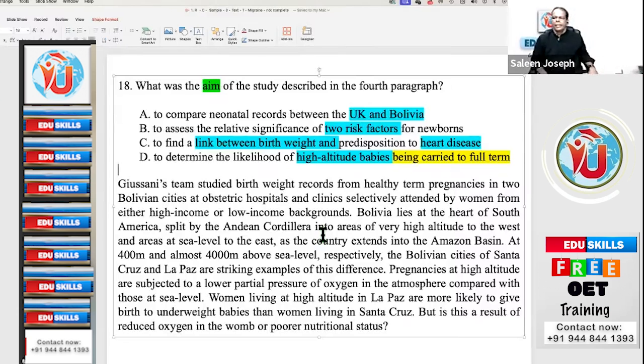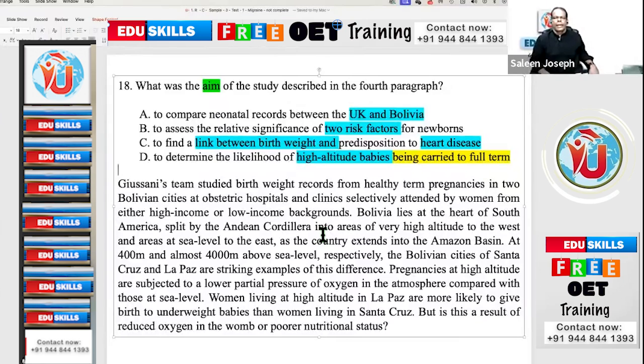So, any idea? This is only the two Bolivian cities. They are not comparing the UK and Bolivia, so we can eliminate it. Yes, it's two Bolivian cities, so nothing about the UK is mentioned here. Maybe OET aspirants are interested in the UK. That's why they wanted to confuse you. Okay, cool. So this is eliminated. It speaks only about the two Bolivian cities. They don't speak anything about the UK.